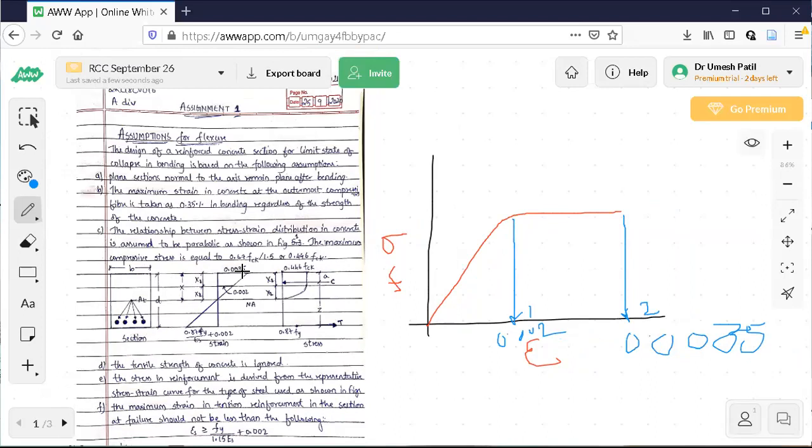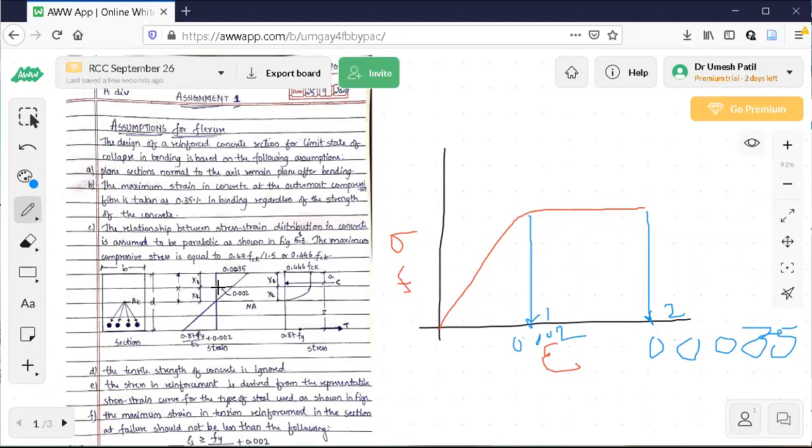I know that the failure strain, irrespective of the grade of concrete, whether it is M20, M25, M30, M40, M50, is the same, 0.0035. Slightly they are different actually, but we are not going to consider the small variations.